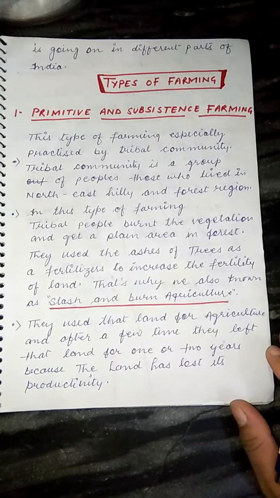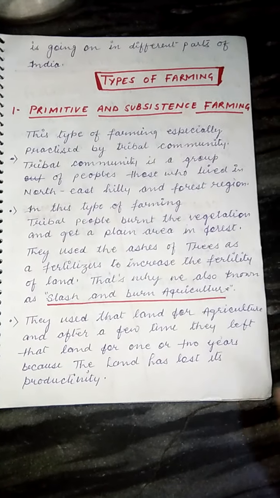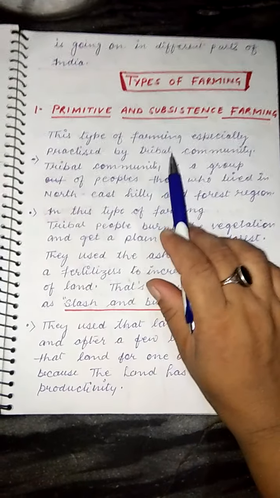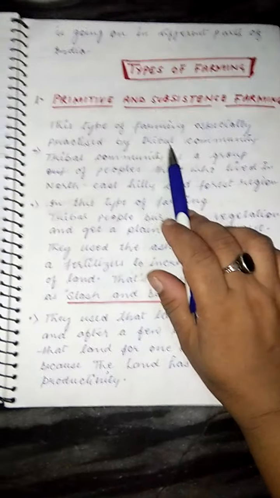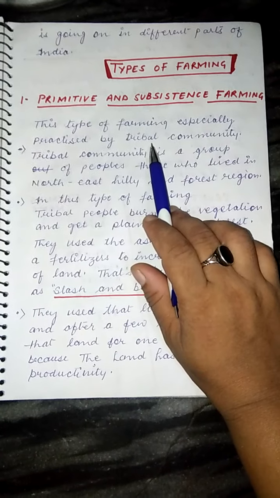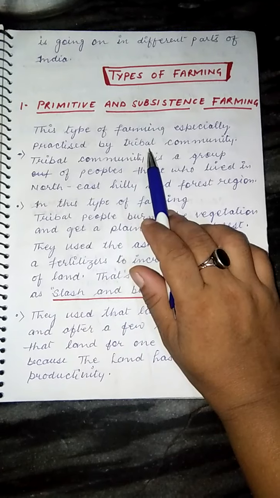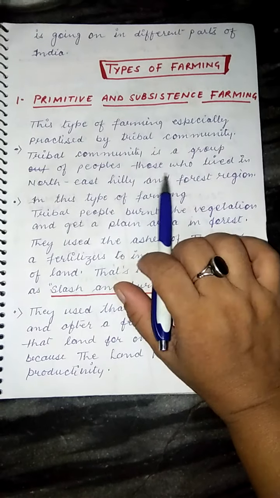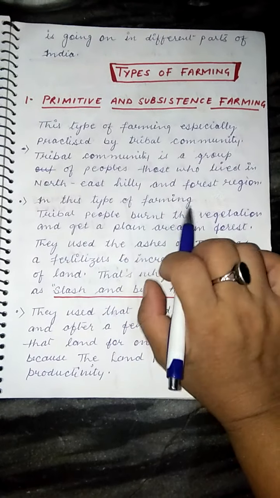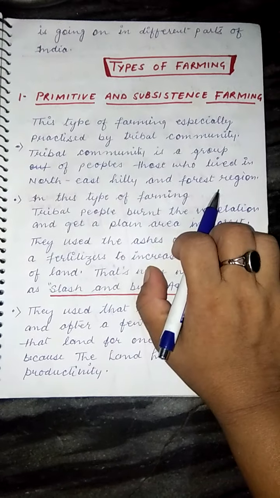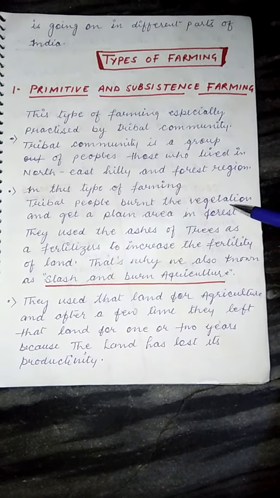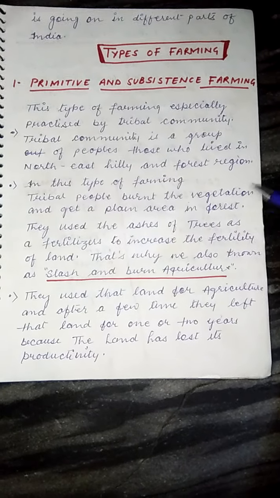It is a very old method of farming. Especially this type of farming is practiced by the tribal communities. Do you know what the meaning of tribal communities is? Tribal communities are a group of people who live in hilly areas, the northeast region, forested regions, like Adivasi, those who live separated from our society, our educated society.